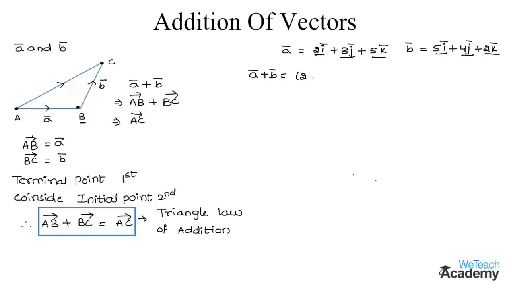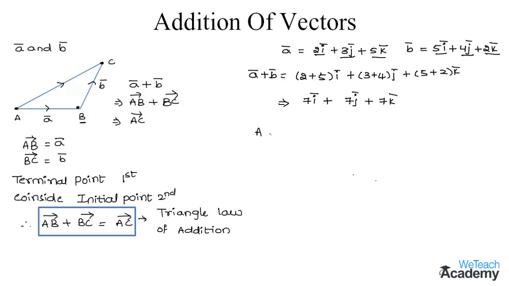So by adding we get (2 plus 5)i plus (3 plus 4)j plus (5 plus 2)k. On adding this we get 7i plus 7j plus 7k. So this is how we add two vectors.